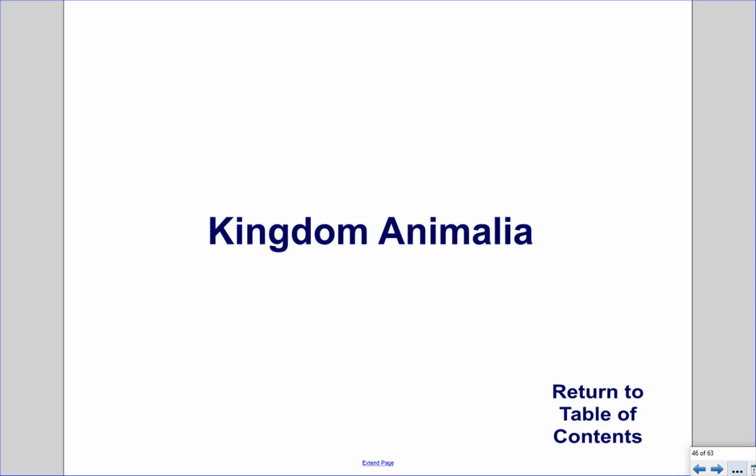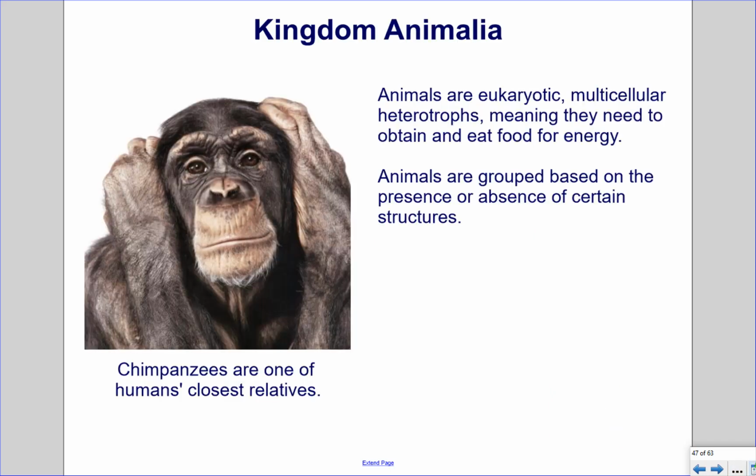Kingdom Animalia. Animals are eukaryotic, multicellular heterotrophs, meaning they need to obtain and eat food for energy. Animals are grouped based on the presence or absence of certain structures. Chimpanzees are one of humans' closest relatives.